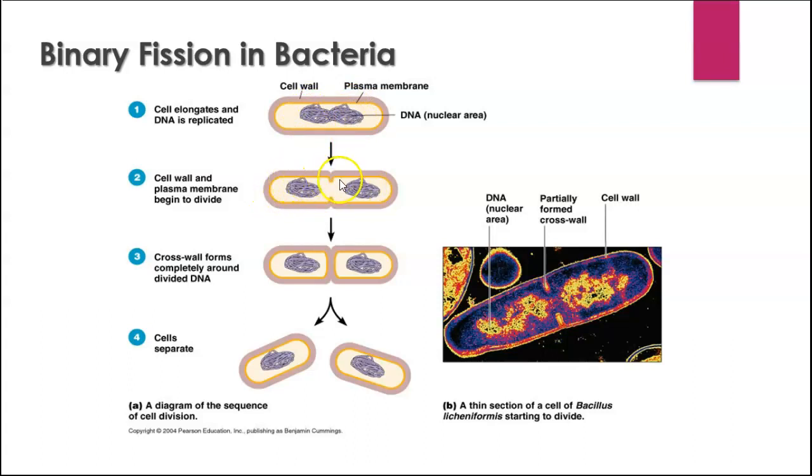The plasma membrane starts to divide along with the cell wall there, and then a cross wall forms between the two cells, and then you have separate cells there. And so it's really, really very, very simple. This is actually a picture of a Bacillus licheniformis starting to divide. Okay, and you can see the partially formed wall there and the two separate genomes.